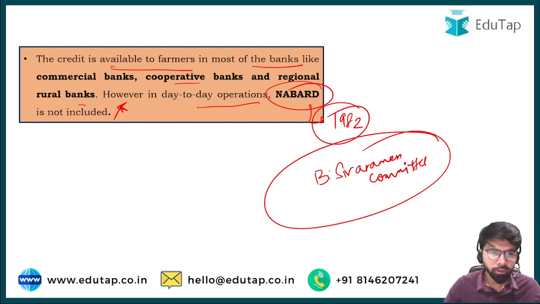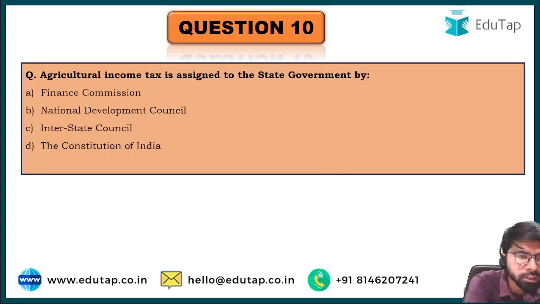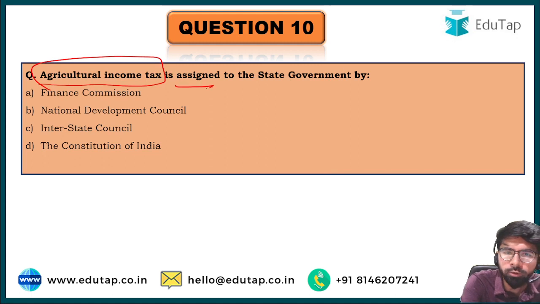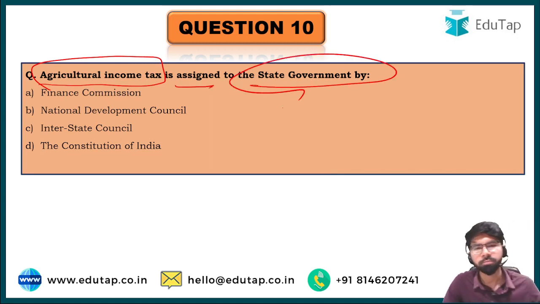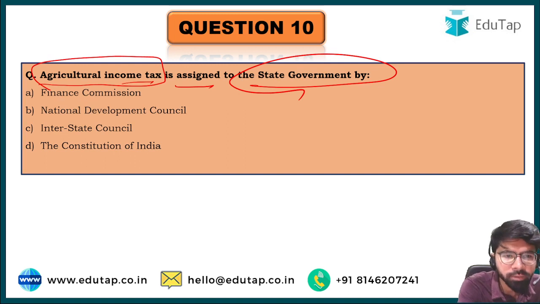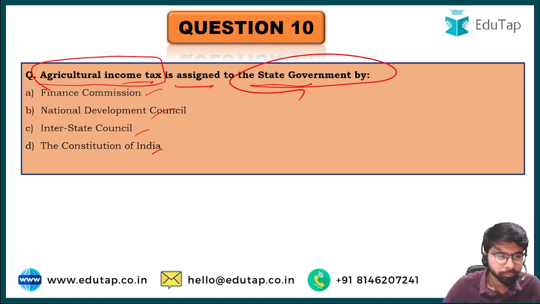So now let us move on to the last question. Agricultural income tax is assigned to respective state governments by: Finance Commission, National Developmental Council, Interstate Council, or the Constitution of India. Go through the options. This is a tricky question. And the right answer here is option D, that is the Constitution of India.